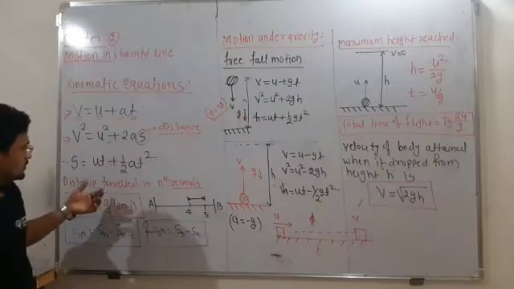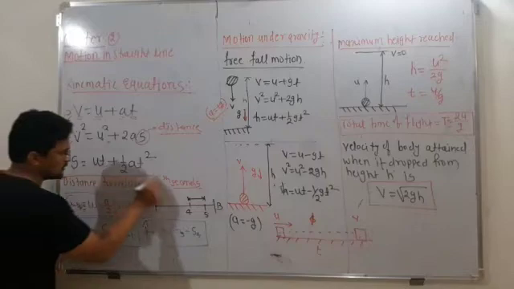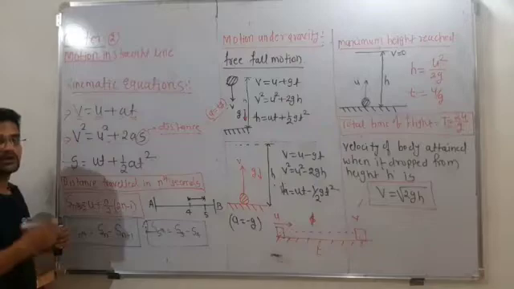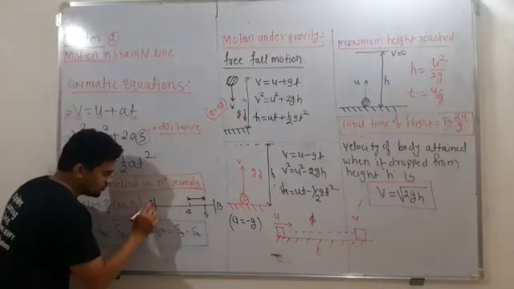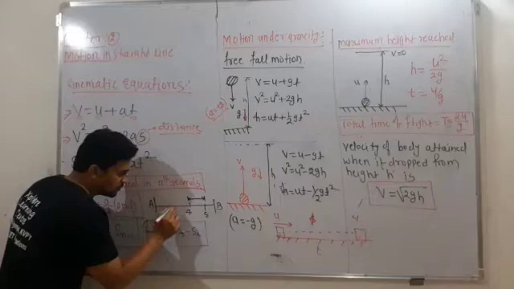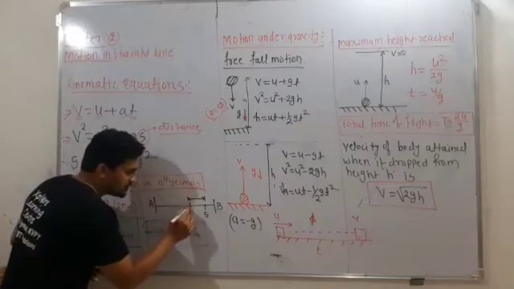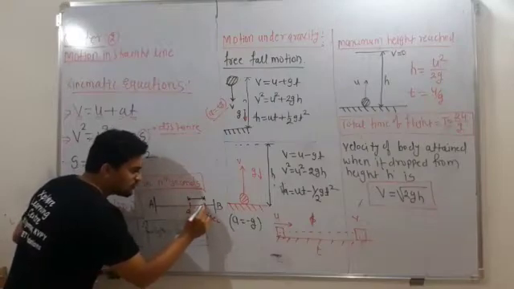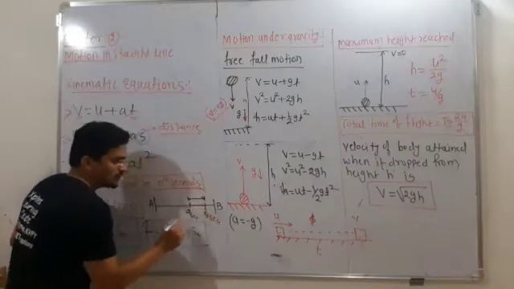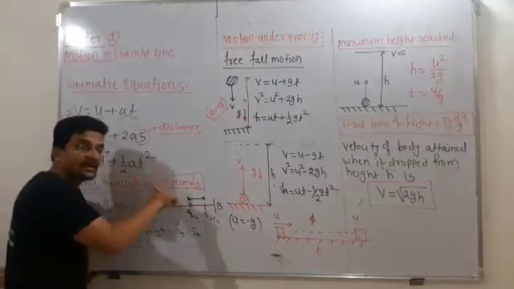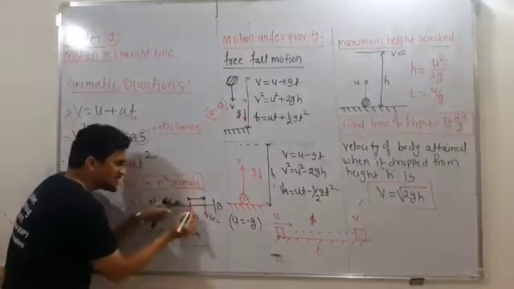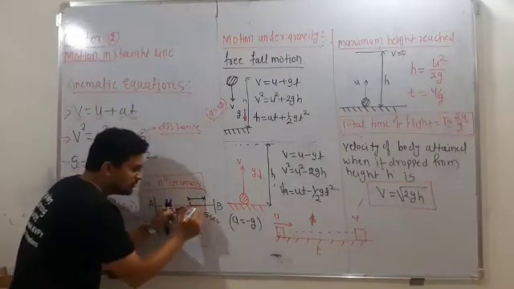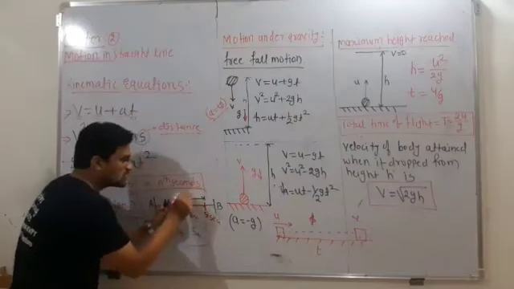Next, there is another term, distance traveled in the nth second. Distance traveled in the nth second. Now suppose the object is here and it is moving, and the time is 4 seconds. From 4 seconds to 5 seconds, how much distance has it covered? That is nothing but the distance in the nth second. That means 4 seconds are completed, now the 5th second is going to be completed. So in the 5th second, how much distance is covered?